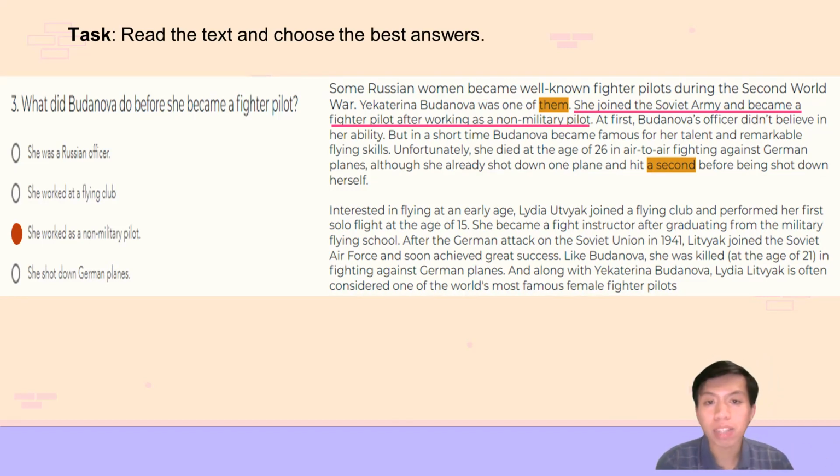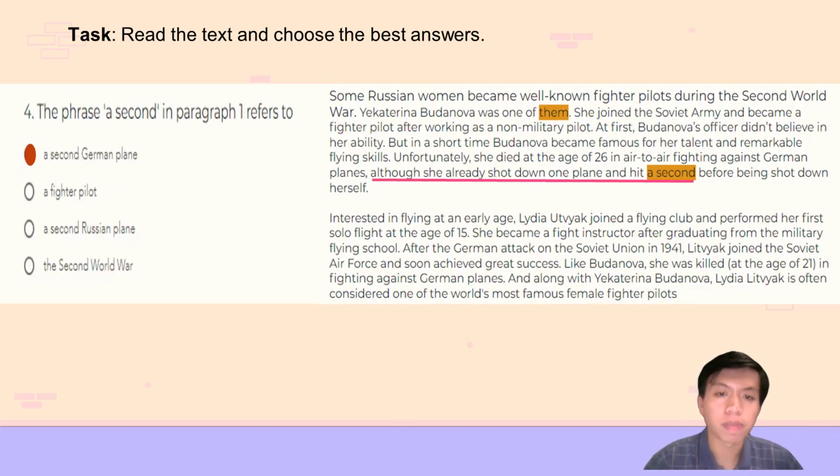So after working as a non-military pilot, she became a fighter. Of course, before becoming a fighter pilot, she worked as a non-military pilot. They switch the position of the two phrases, and this creates question number 3. So before, after. You need to pay close attention to this one. The answer is C.